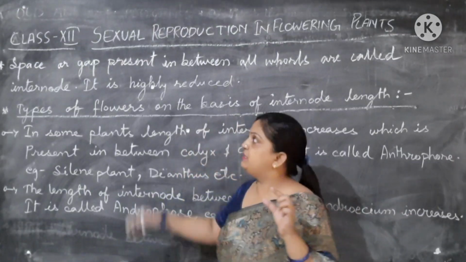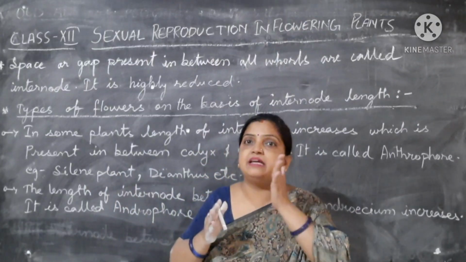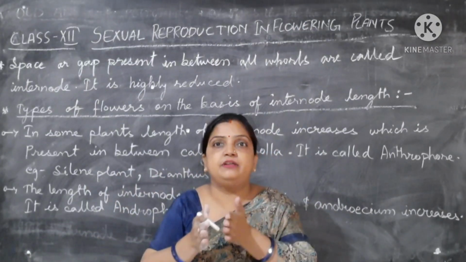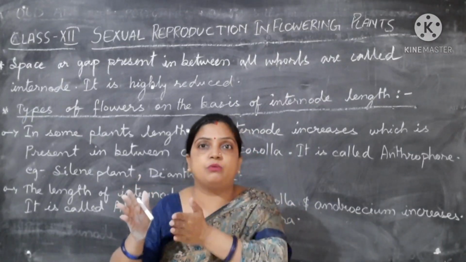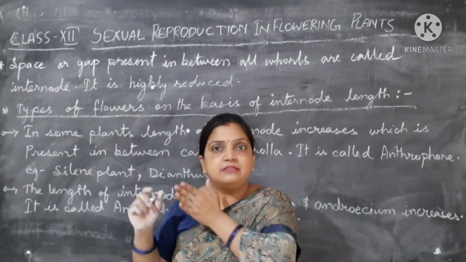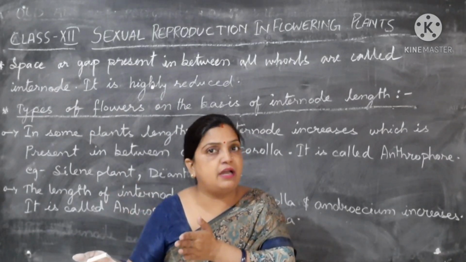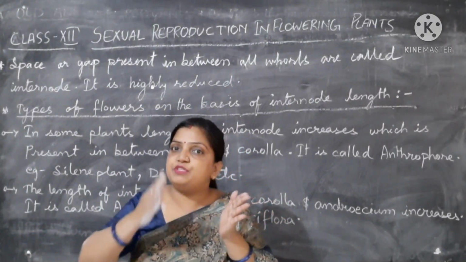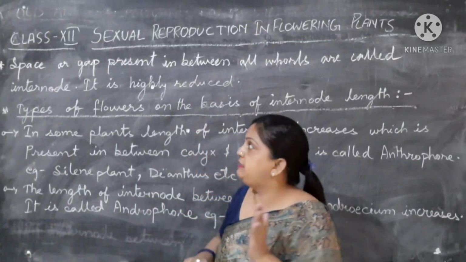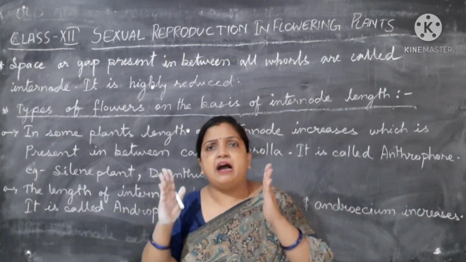So the space between two floral parts, between calyx and corolla, is an internode. The space between corolla and androecium is called internode. The space between androecium and gynoecium is called internode. So the space between all four whorls of the floral leaves is called internode, and this space is highly reduced.